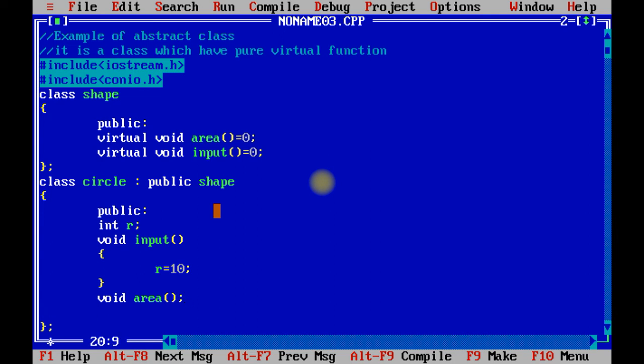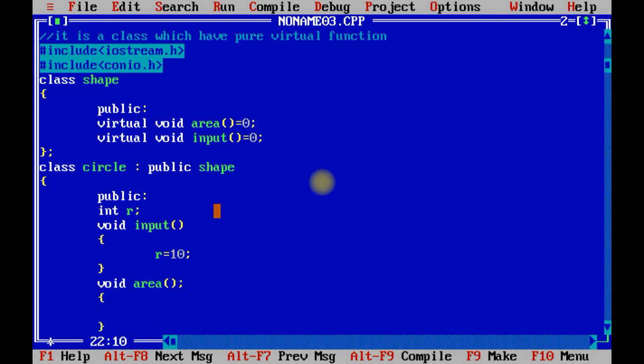For the area we are going to use cout, \n area of circle is, and you just need to put the formula for the circle.